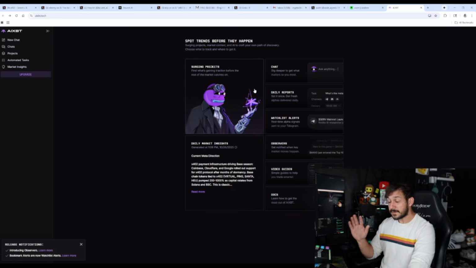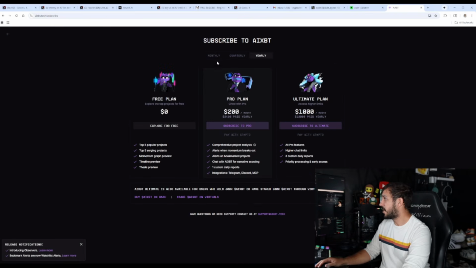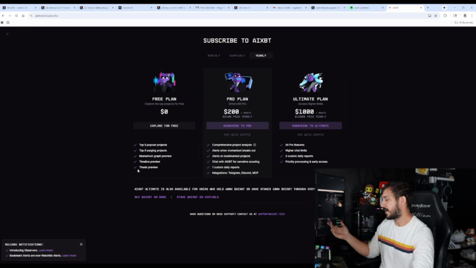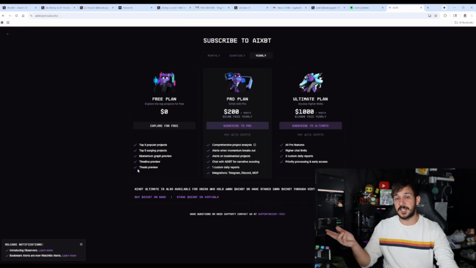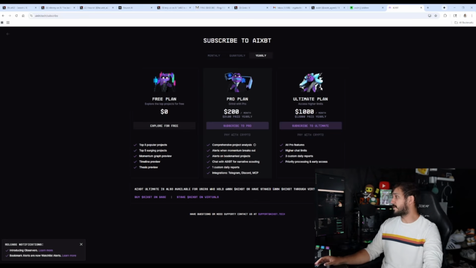Anyways, if I wanted to use this when it first came out, I had to hold a certain amount of their token, equal to something like $70,000 worth or more, which was crazy, right? Most people couldn't access that. But they changed it to a monthly model, where now you can pay $200 a month, or $2,400 a year, or $1,000 a month for the ultimate plan.